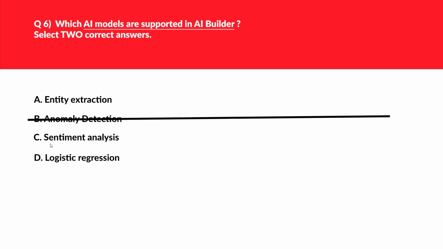Let's look at option C, that is sentiment analysis. The sentiment analysis pre-built model detects positive or negative sentiment in text data like customer reviews or social media analysis as well. This is another potential answer. Let's look at option D still, that is logistic regression. Logistic regression is a statistical method for determining the contribution of multiple factors to a pair of outcomes. This is again not supported, therefore we'll reject this as well.